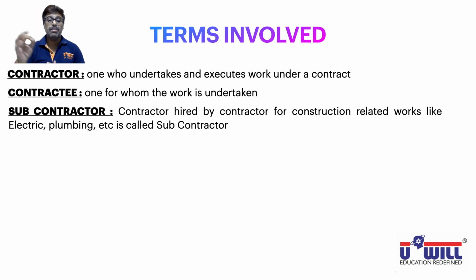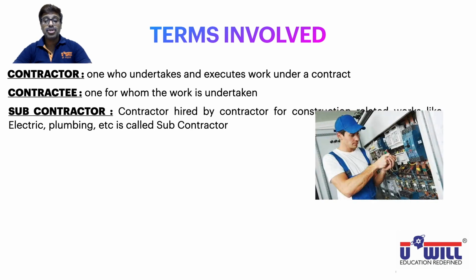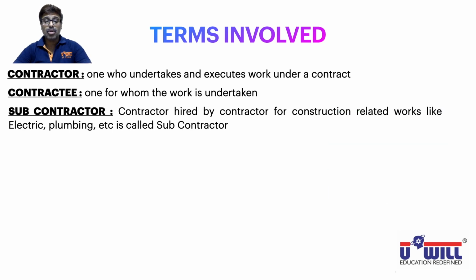They are called subcontractors. Okay, so subcontractors are like electricians, plumbers, etc. They are the contractors hired by the contractor for construction related works like electric, plumbing, etc. Okay, they are called subcontractors.